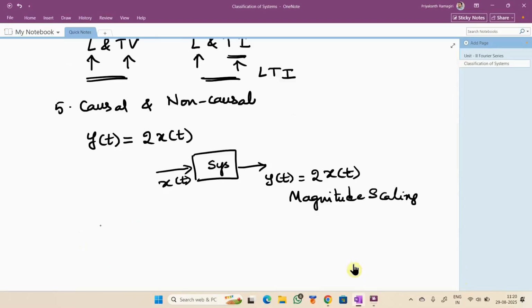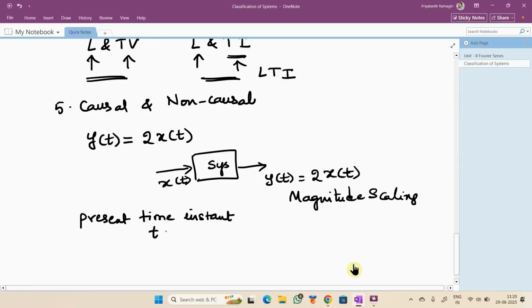Now, generally we always say the present time instant. If I want you to count the time, we start from t equal to 0. So I always consider the present time instant as t equal to 0.